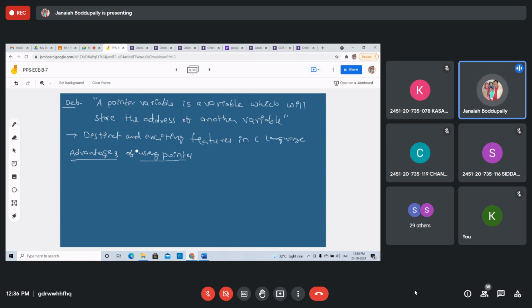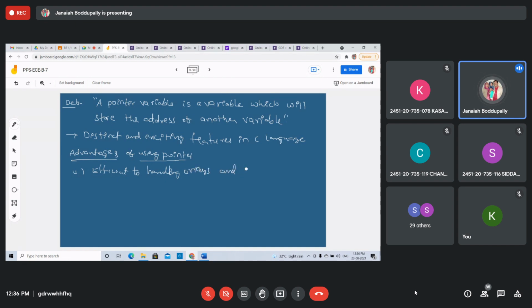Pointers are more efficient in handling arrays and data tables. Whenever you use pointers, it's easy to handle. The first one is efficient handling of arrays and data tables.